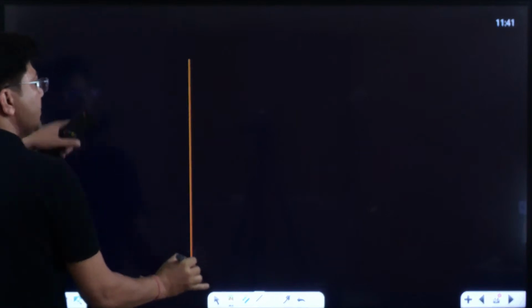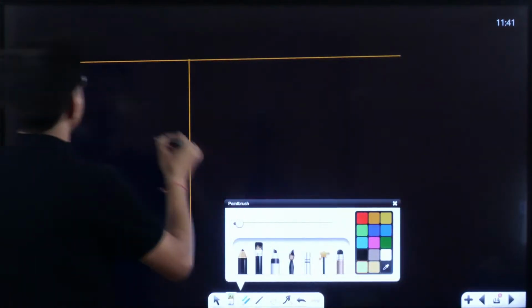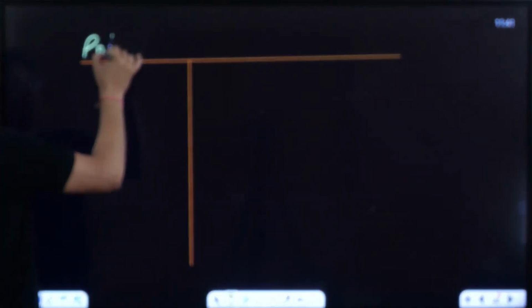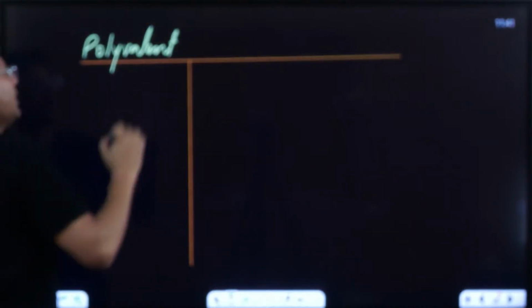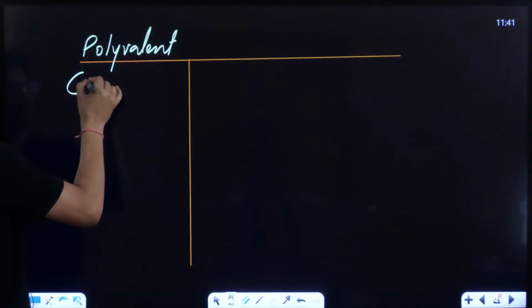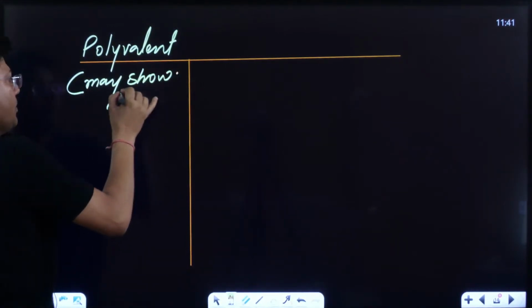See, let me write down this side polyvalent functional group and that side monovalent. Polyvalent can show, may show metamerism.